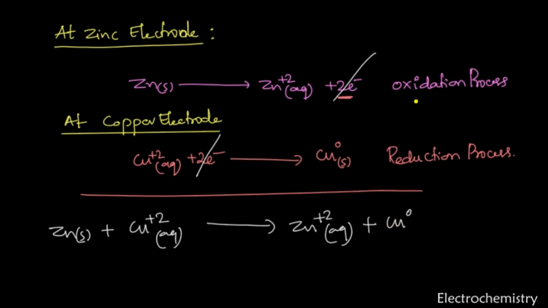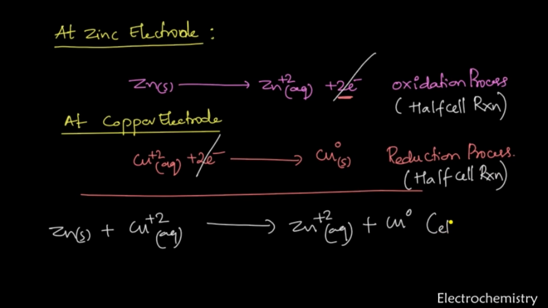Now the first one is called a half cell reaction, and the second one is again called a half cell reaction. The last one, which shows the combination of oxidation and reduction half cells, is called the cell reaction. This is the most important, students. How to write the cell reaction is very important. Okay, now this is all about the Daniell cell.